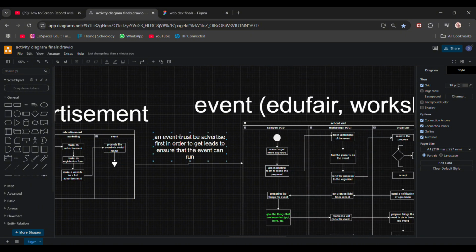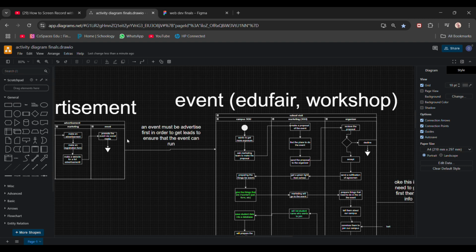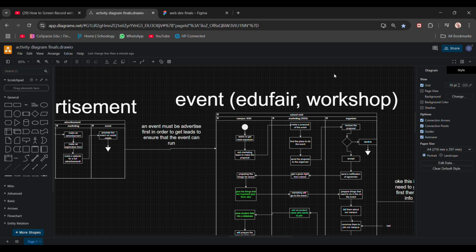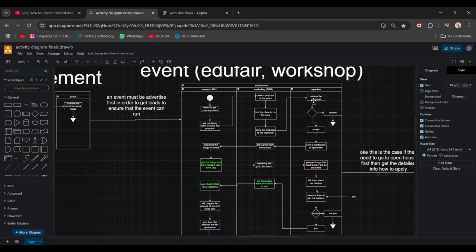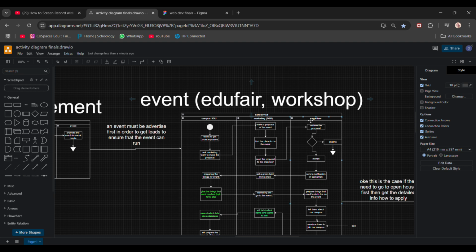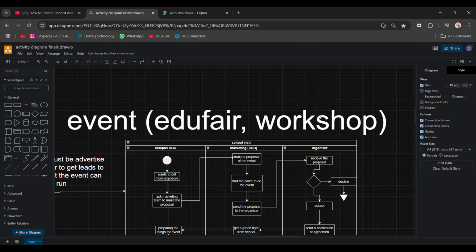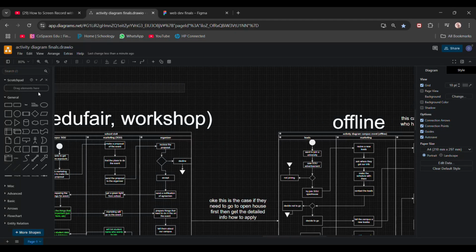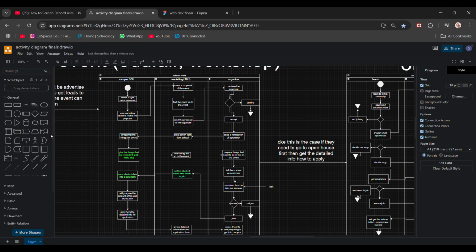After that, an event must be advertised in order to get leads and ensure the event can run. If you just go to the event without any promotion, the event will not have any participants at all. So in this case we have the event, edu fair and workshop. My assumption is that after doing the events such as edu fair and workshop, we will go to the open house. But in this case, let's just talk about the event first and then the open house.